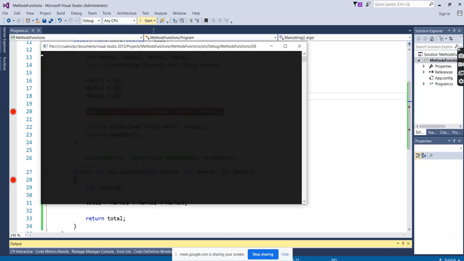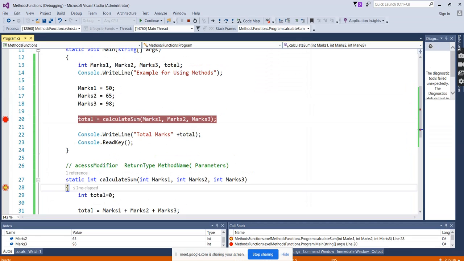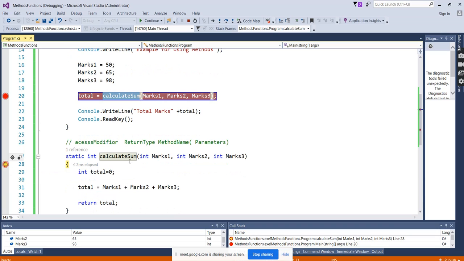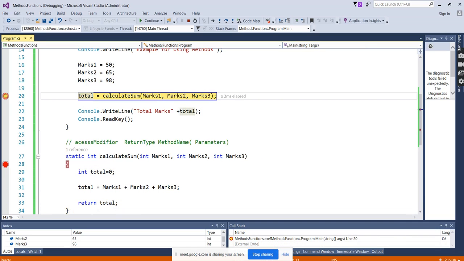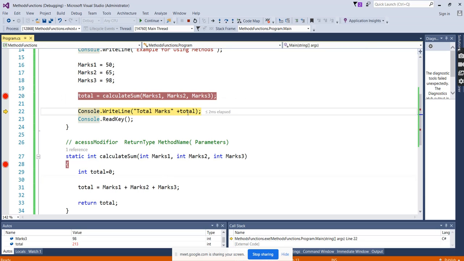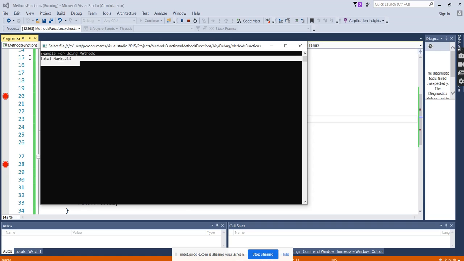Click again and the debugger comes. See, after calculating total, it is now coming to the line below. It is jumping to the calculator method because we kept the debugger here. We are seeing how things are going on internally, how it is calculating. It is going to return the value because we are using the return type as integer, and it can assign the value to total. In the output, you can see the marks.